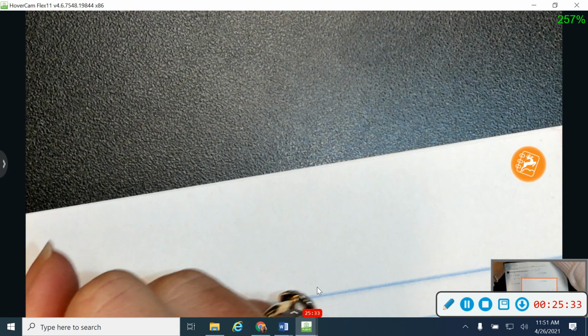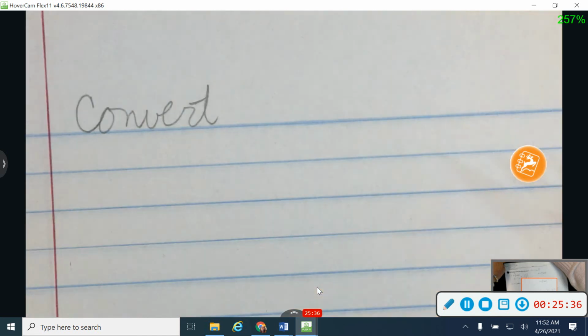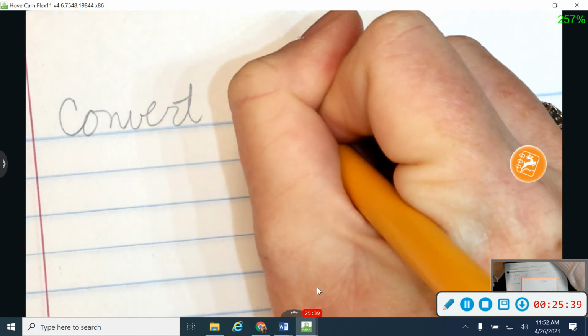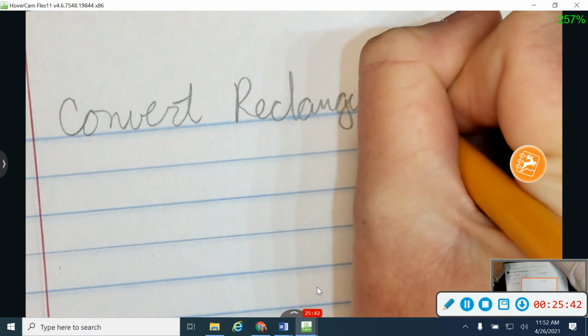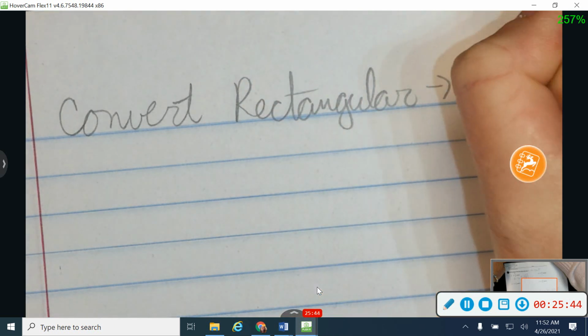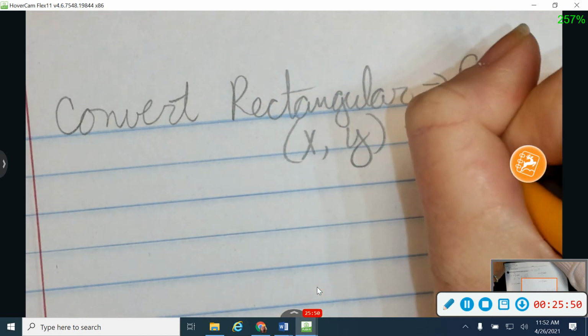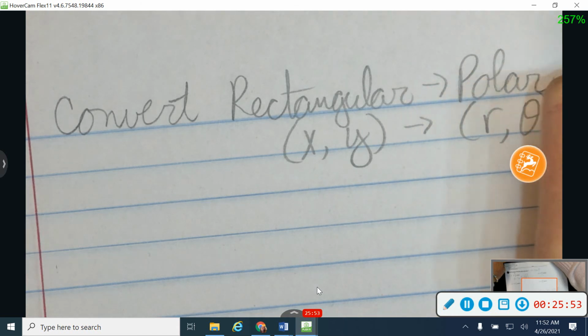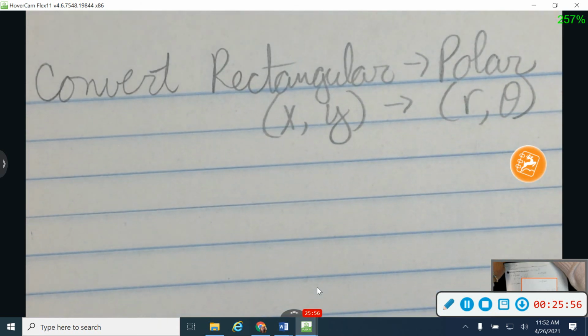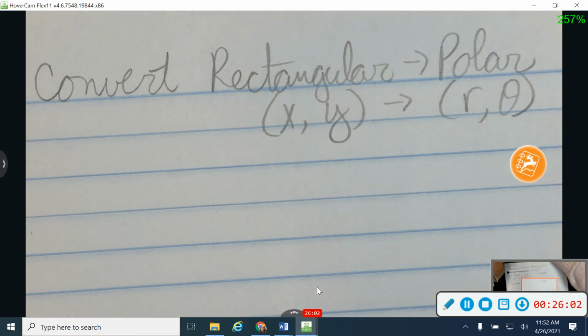Okay, last one. Let's go the opposite direction. So this time I'm going to convert between rectangular, so I'm going to go the other way, to polar. Now, there is a way to use those same formulas, but I'm going to give you formulas that are a lot easier to use. So this time I'm going to go from xy to r theta. Big star so that when you go back on your test you can find the formulas easily.